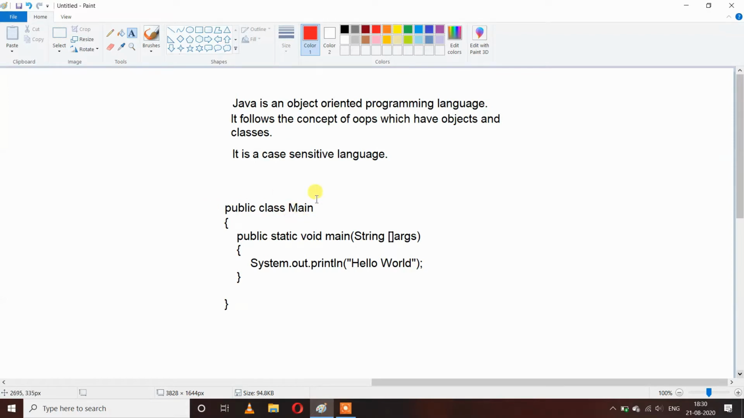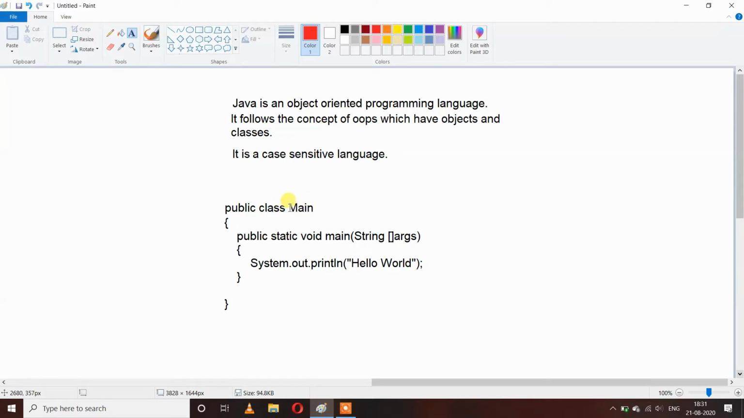So there is a program of Hello World. Let's try to understand the syntax. First, we have to make a class. We can make a class with the help of the class keyword. It is already defined in Java. Main is the name of our class.